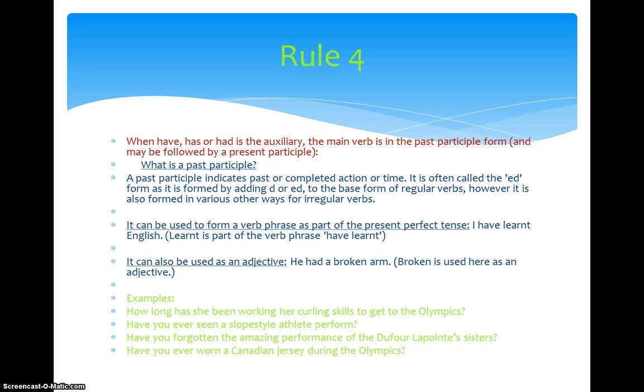Have you forgotten the amazing performance of the Dufault-Lapointe sisters? So the have is your auxiliary and forgotten is your verb in the past participle. Have you ever worn a Canadian jersey during the Olympics? So once again, have is your auxiliary and worn is your verb in past participle form.